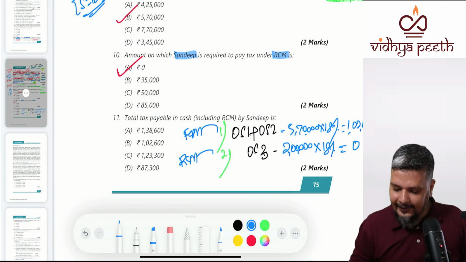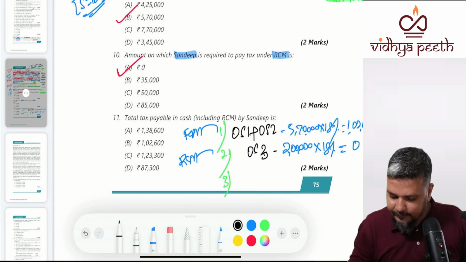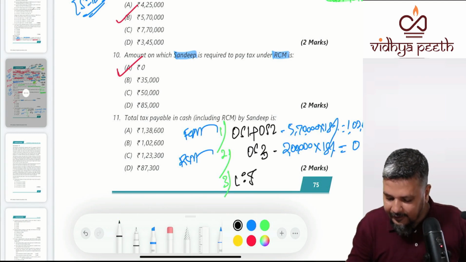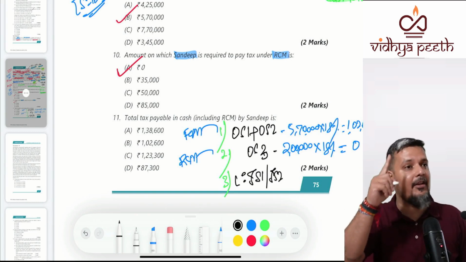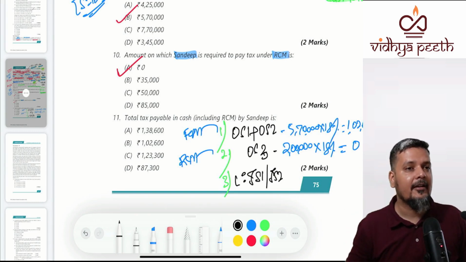RCM. Less ITC. ITC of inward supply 1 and inward supply 2. Both will be paying under RCM. Both will be paying under FCM.